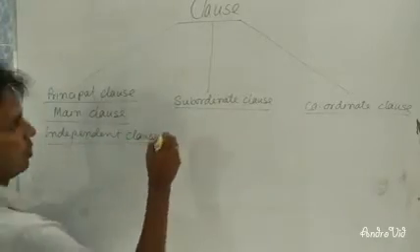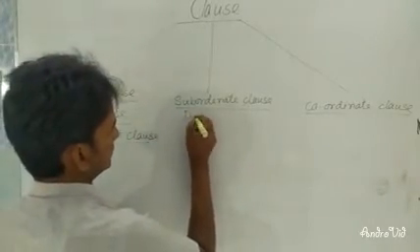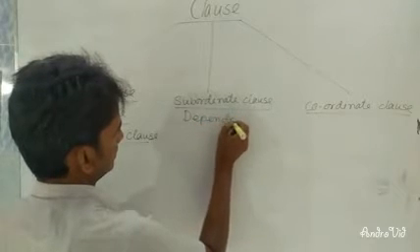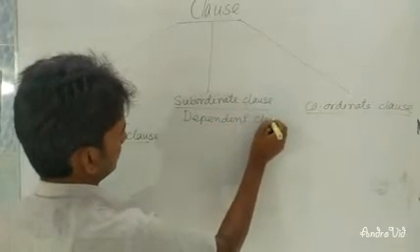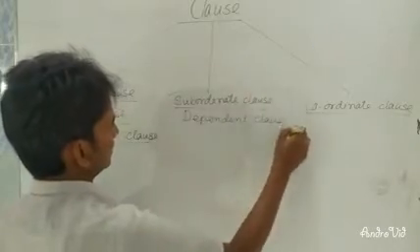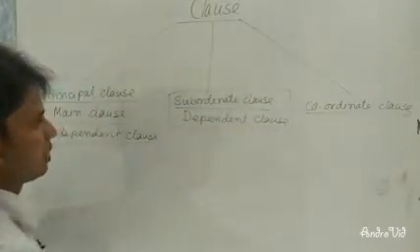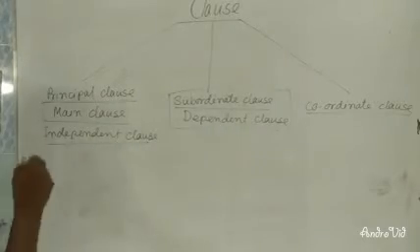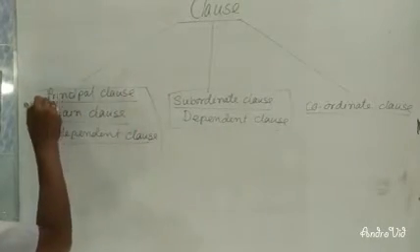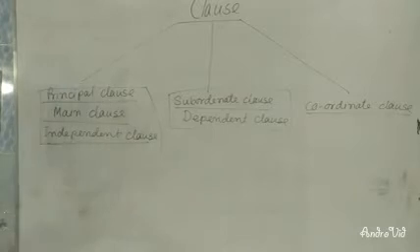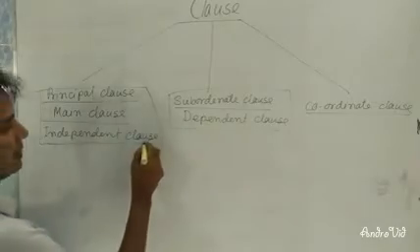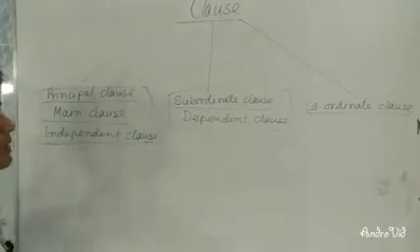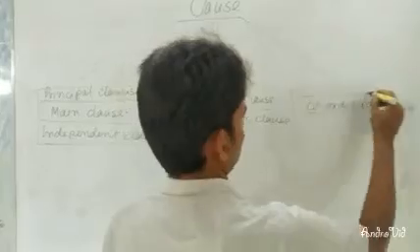Subordinate clause is sometimes called dependent clause. Especially in the subcontinent, we call these by these three names. There are mainly three kinds of clauses.